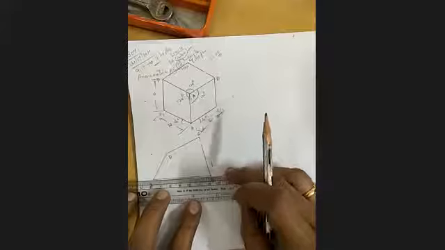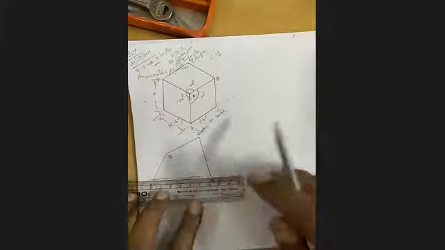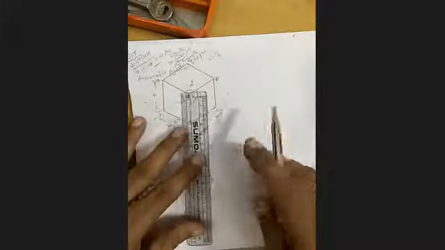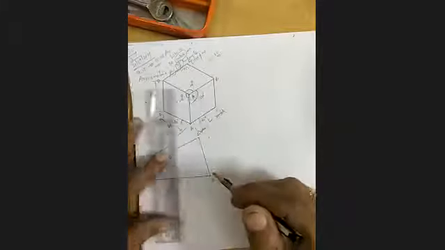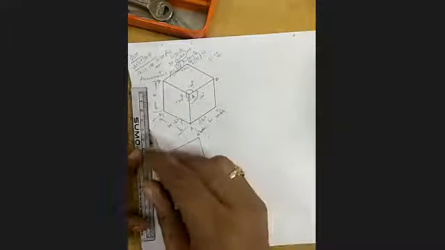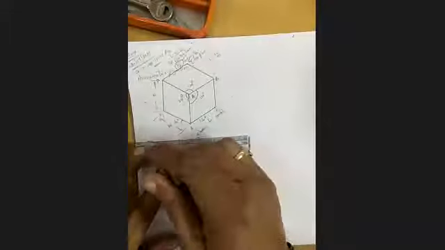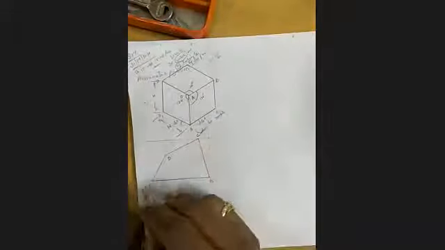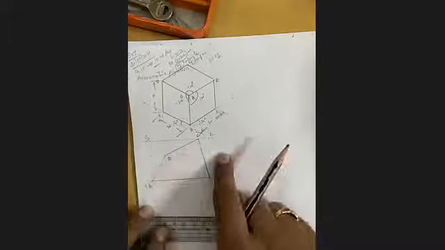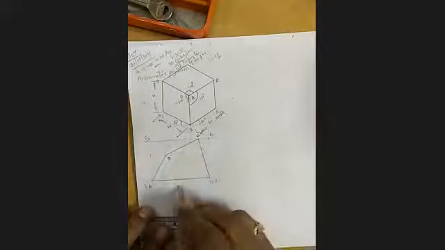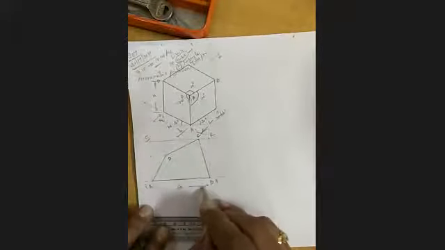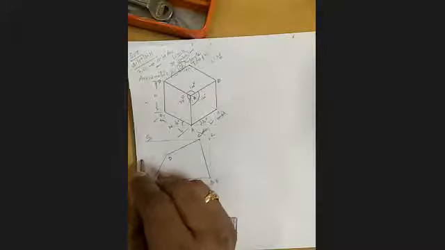Draw this line. Isometric means the relation between them; compulsorily PQRS should have. This is PQRS. It is parallel to this. This is parallel to this. This length is 60, I am writing only roughly. This is 40.